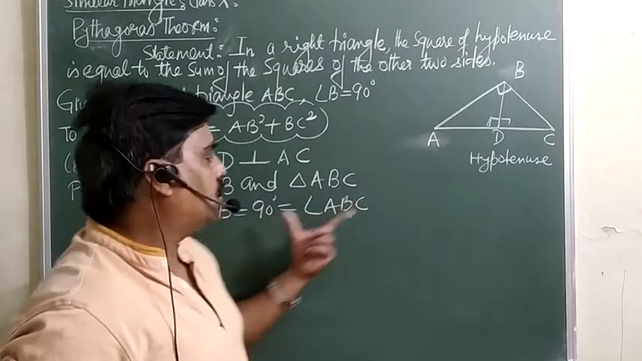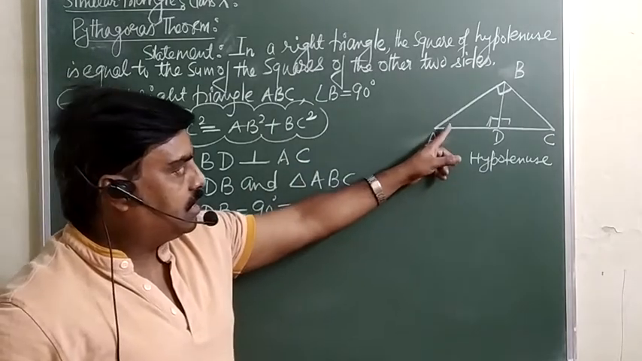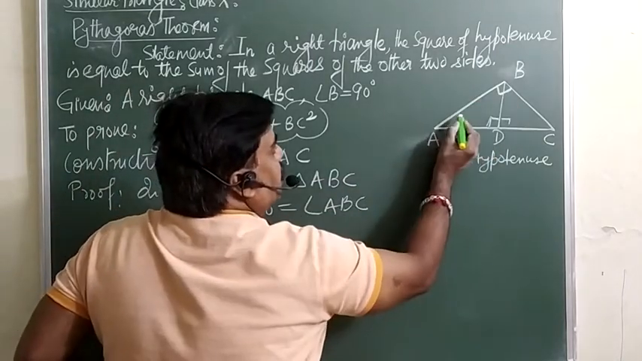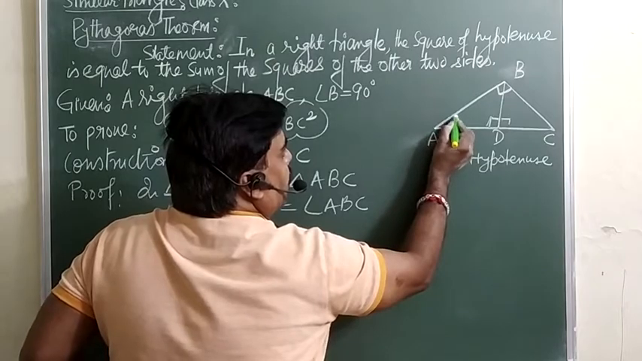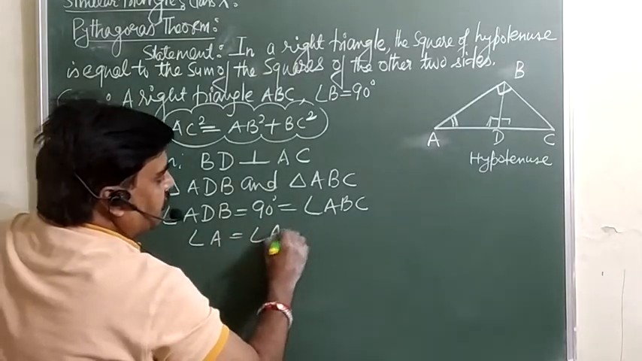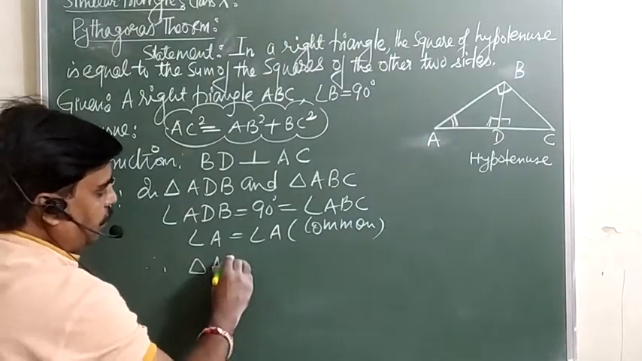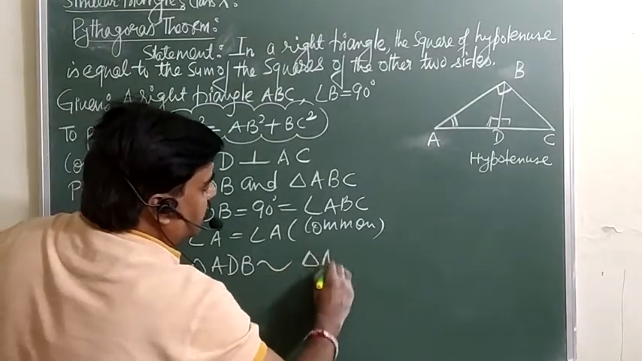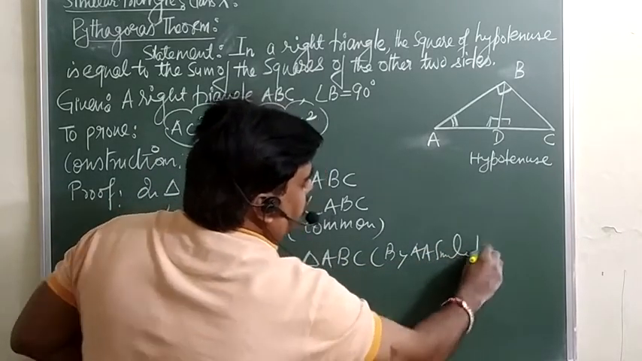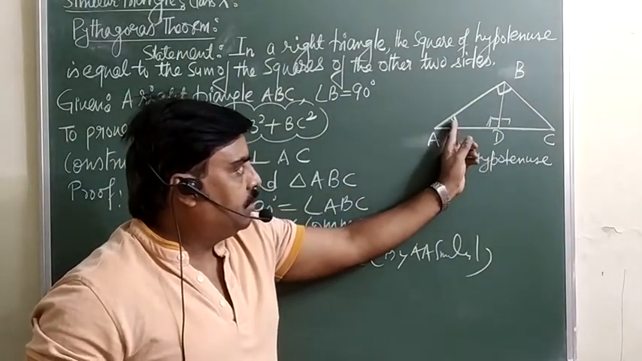We only have to search for one piece of information. Here one angle is already given as 90. If somehow I can get one more angle equal in both the triangles, then you can declare both the triangles are similar. So this is 90 and 90 already given. But here angle A is common in triangle ABC and ADB. So you can say angle A is equal to angle A, that is common. Therefore triangle ADB is similar to triangle ABC, and this is by AA similarity.